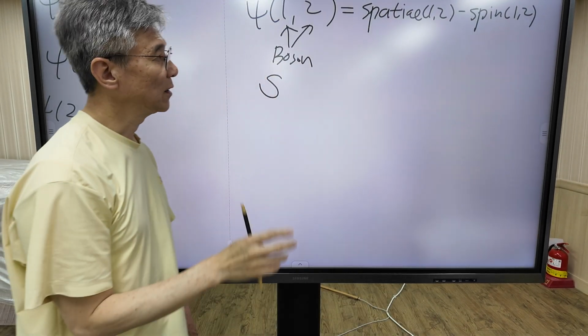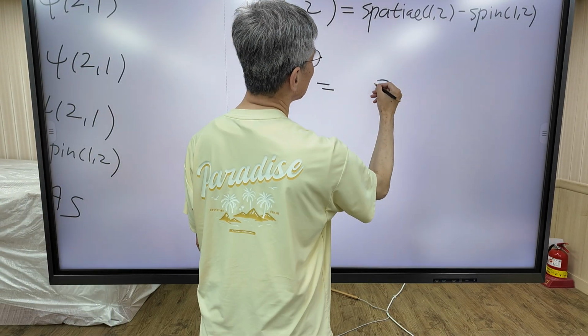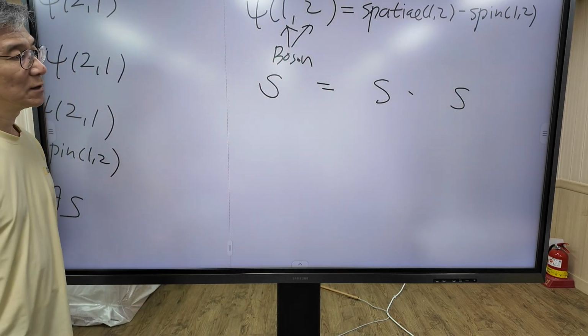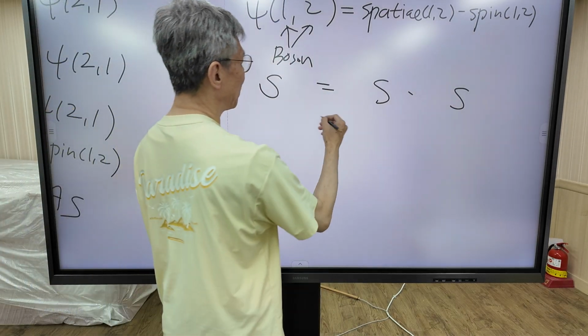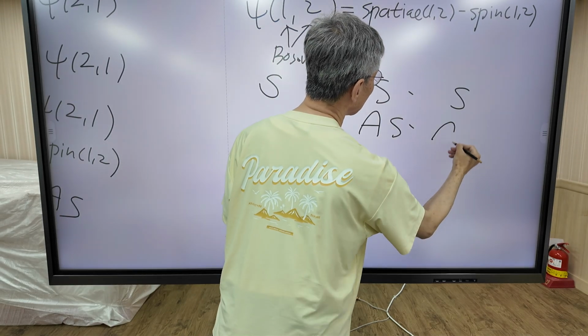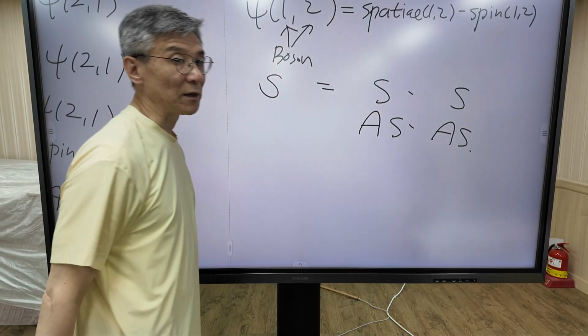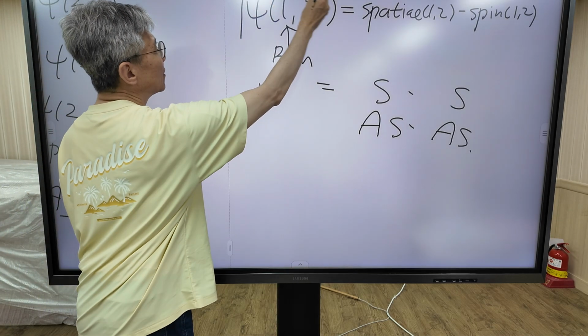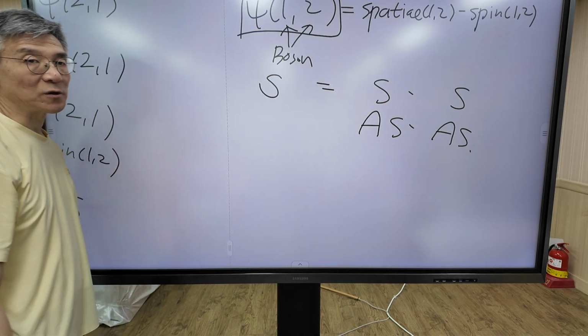There are two cases. Spin part is symmetric and spatial part is symmetric. The second possibility is that spatial part is anti-symmetric and spin part is also anti-symmetric. This is the condition for the wave function to be boson.